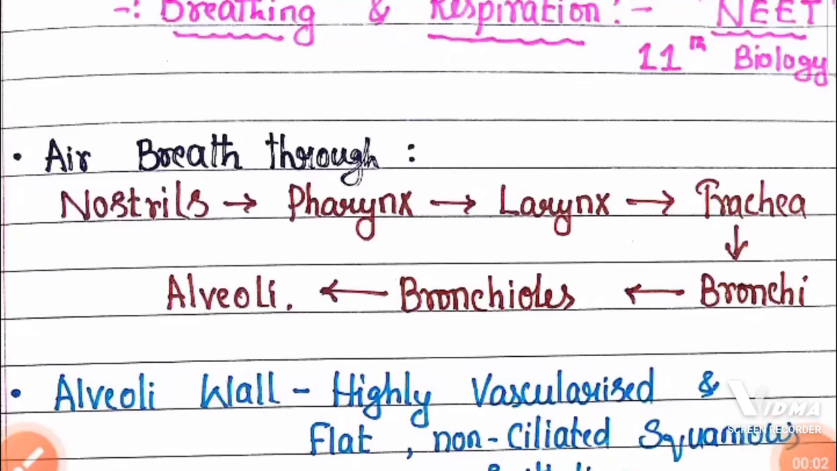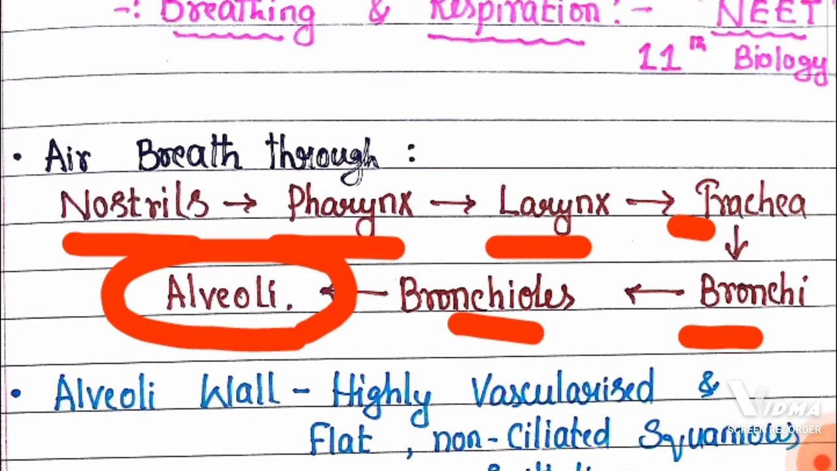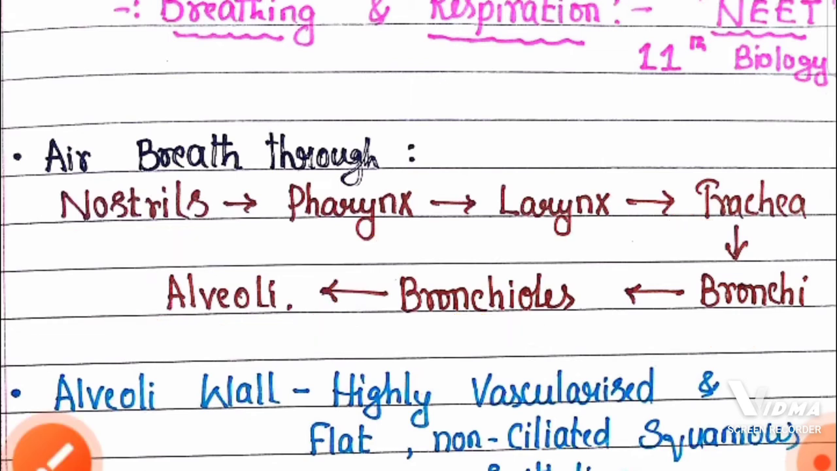In human physiology, breathing and respiration is one of the important chapters. So in this video, we are going to revise this chapter's important points for the coming NEET exam. Let us start with the path air takes. First, it enters the nostril, followed by the pharynx, larynx, trachea, bronchi, bronchioles, and finally the alveoli. This is the passage of air in our respiratory system.